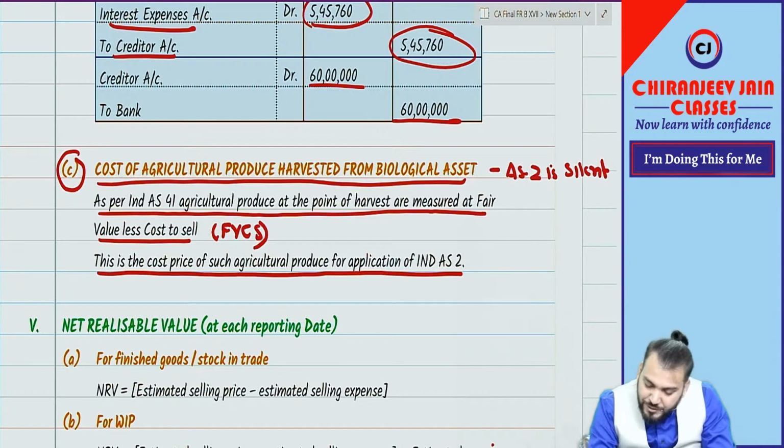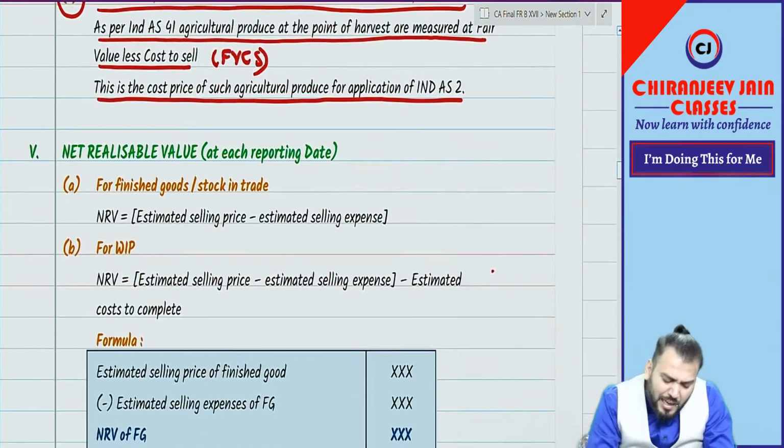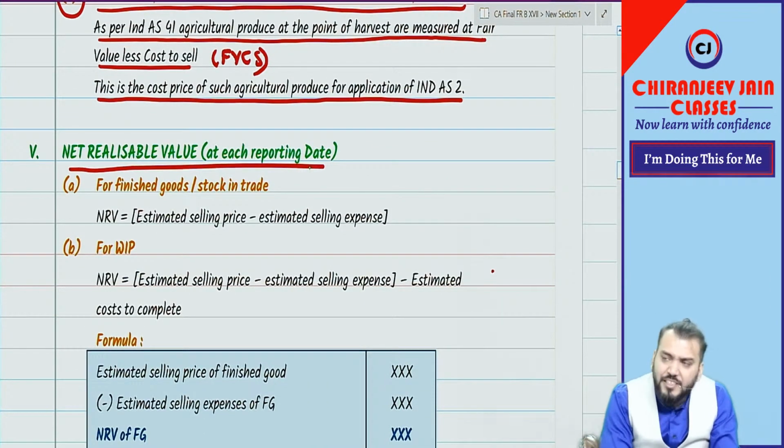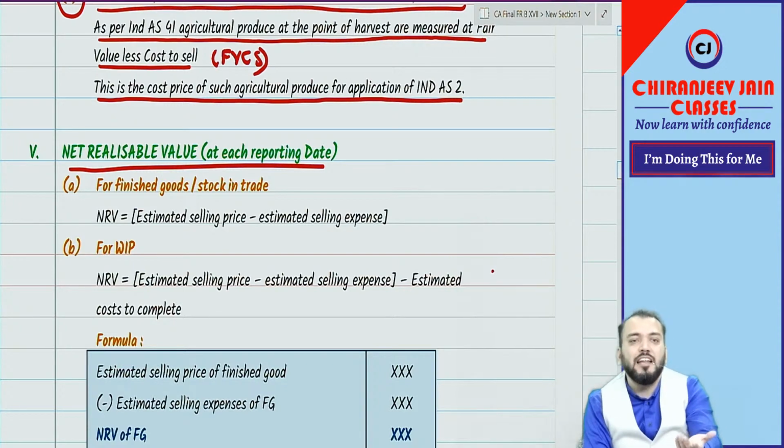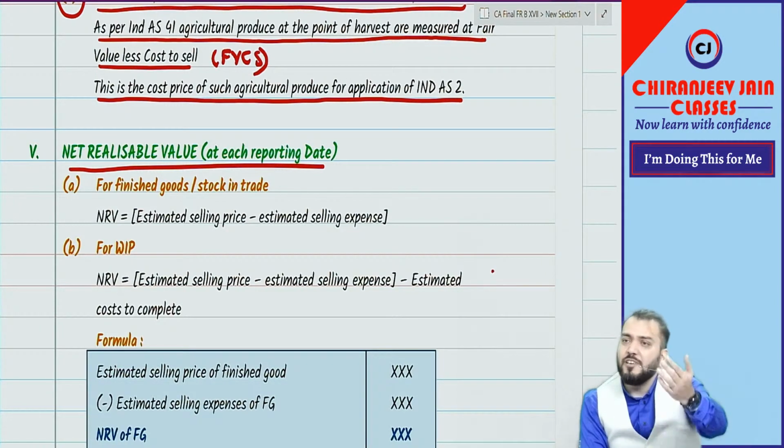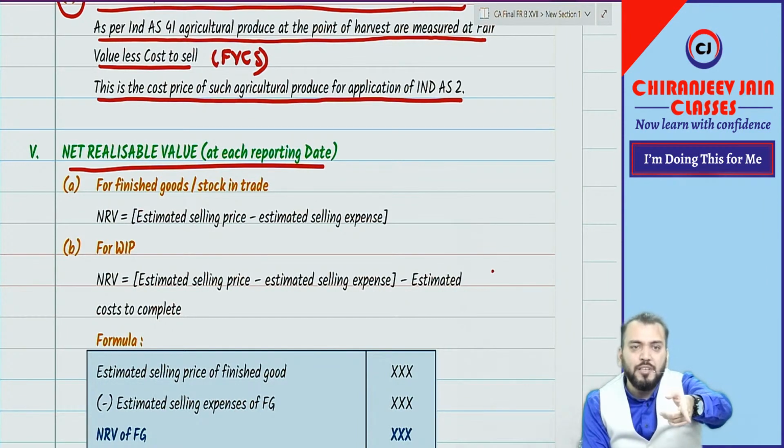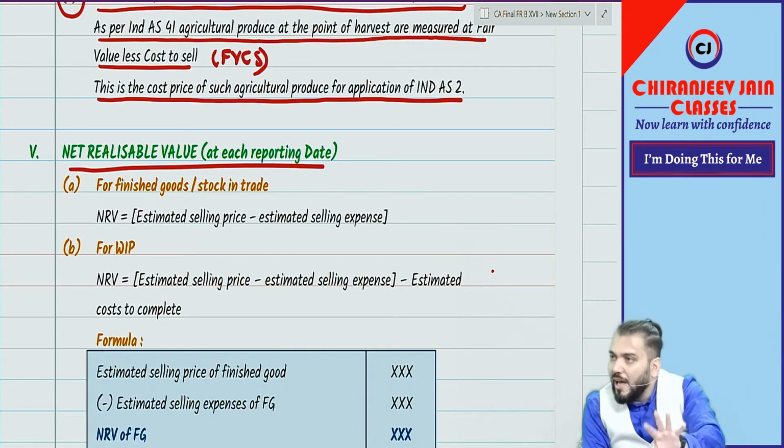Coming to the next point, NRV. Very simple: at each reporting date we need to estimate NRV. Can you say we need to estimate NRV for all three items? All three items are what? Finished goods and stock in trade, raw material and WIP. Because all are inventories.